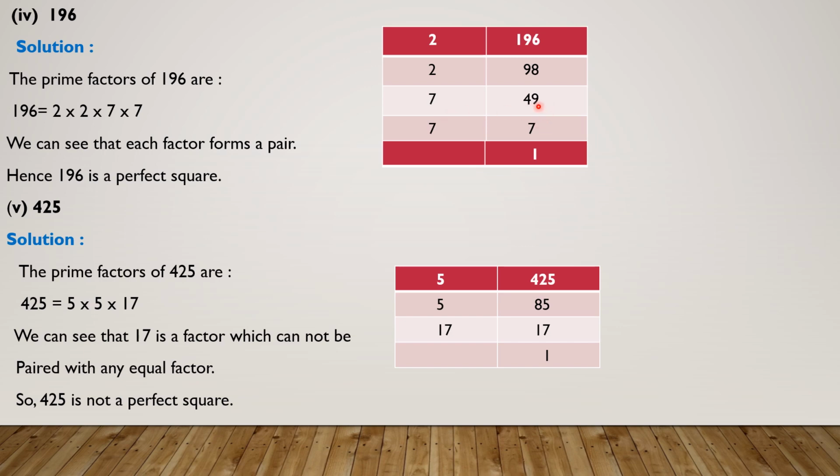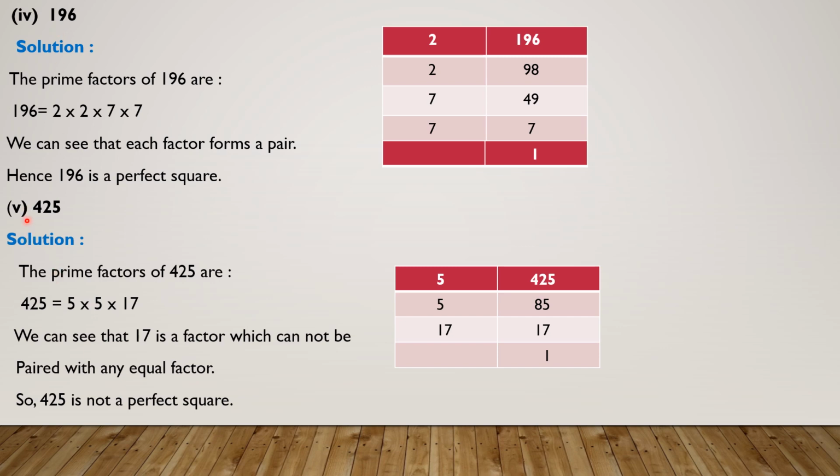So we will divide it by 7. 7 sevens are 49 and 7 ones are 7. Now the prime factors are again in the form of pairs. Here the prime factors of 196 are 2 multiplied by 2 multiplied by 7 multiplied by 7. We can see that each factor forms a pair. Here the first is a pair and the second is also a pair. So we will say that 196 is a perfect square.